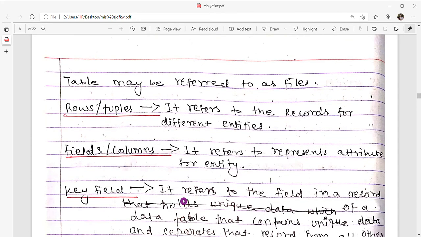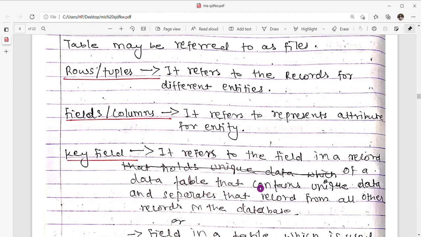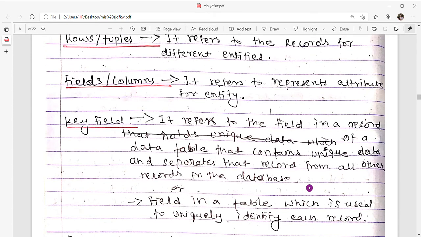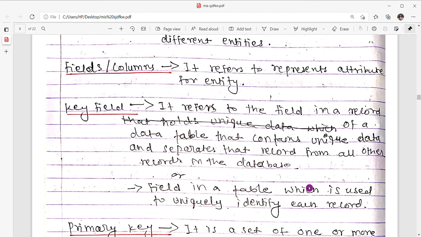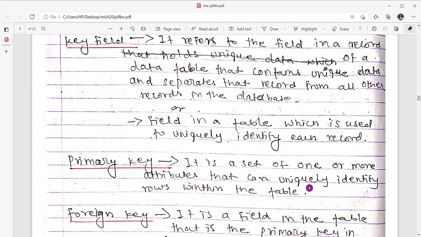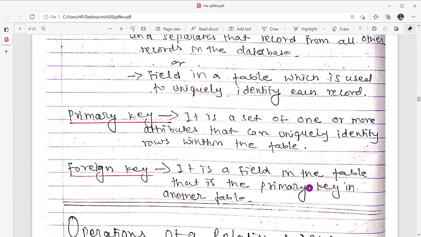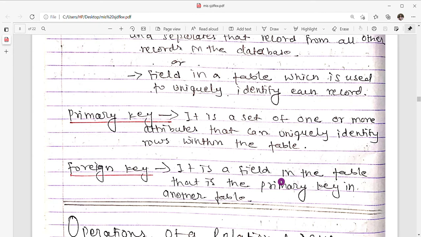Key field. Key field refers to the field in a record of a data table that contains unique data and separates that record from all other records in the data. Or a field in a table which is used to uniquely identify each record. Now next one is primary key. Primary key is a set of one or more attributes that can uniquely identify rows within the table. Now next one is foreign key. Foreign key is a field in the table that is the primary key in another table.